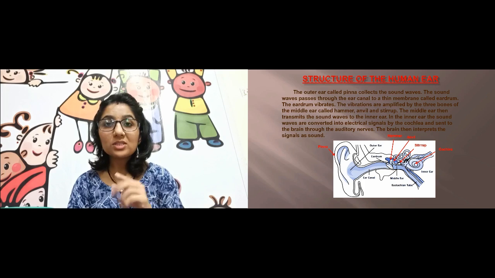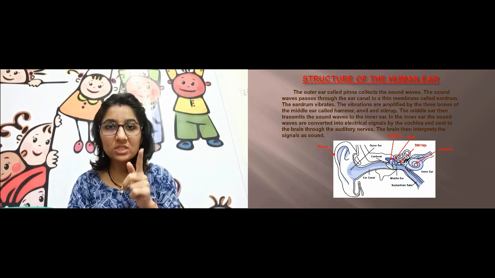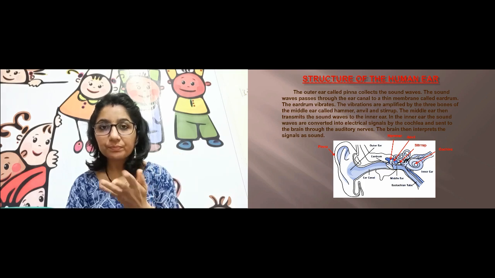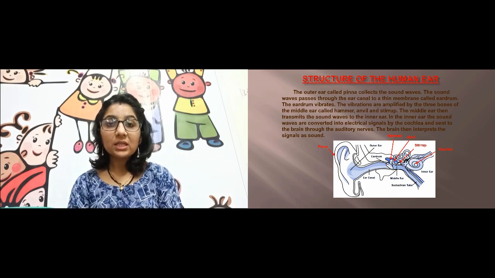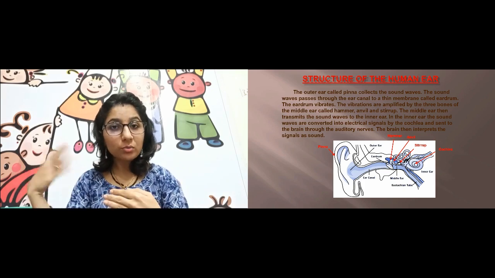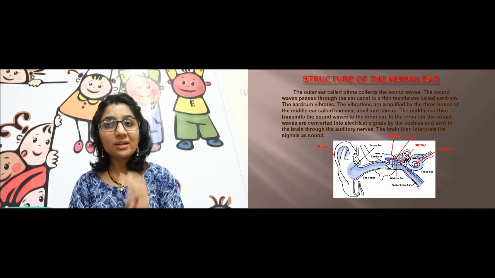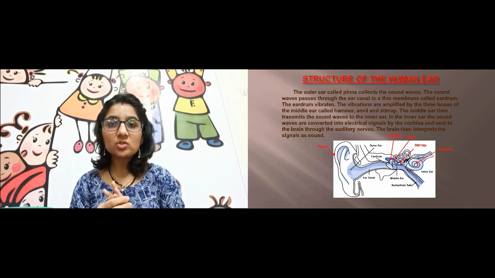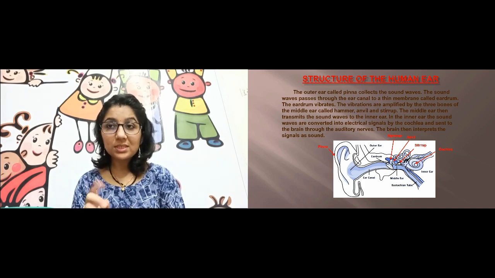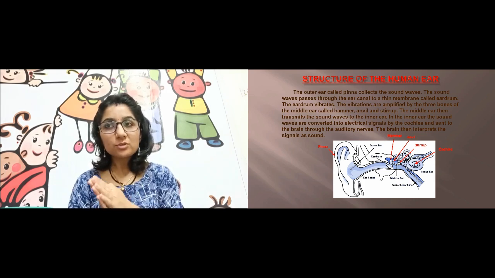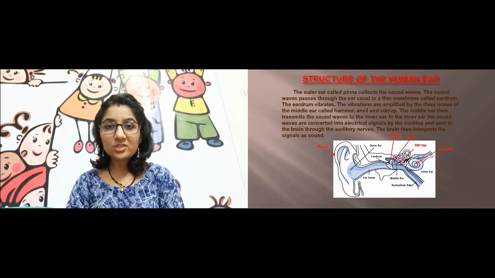And what vibrates is the eardrum. After the sound has fallen on it, the eardrum will vibrate. This vibration will pass on to the next parts in the ear. Okay, the next parts of the ear are three bones: hammer, anvil and stirrup. These are in this sequence only, you can see in the diagram. After the eardrum, attached to the eardrum is the hammer, then attached to that is the anvil, and the last bone is the stirrup. These three bones are the parts of the middle ear.